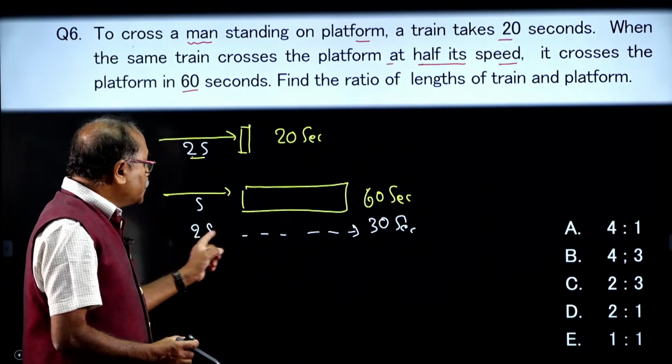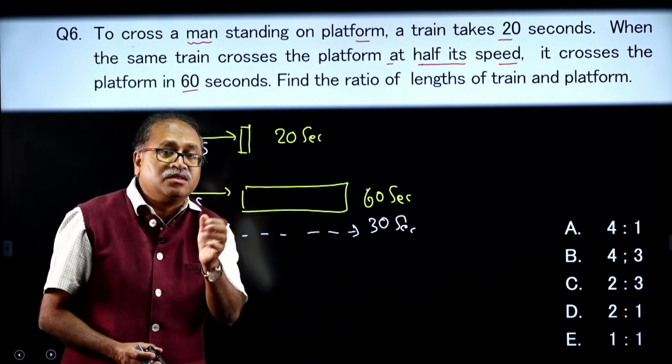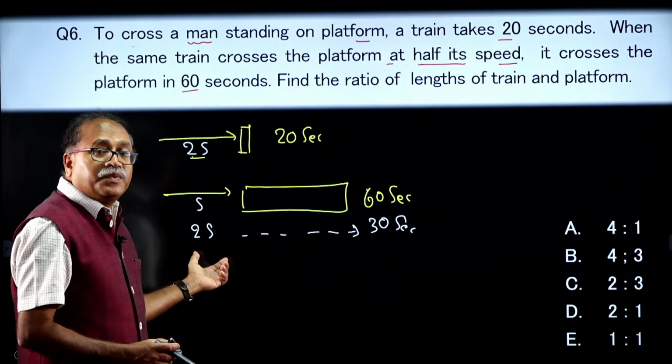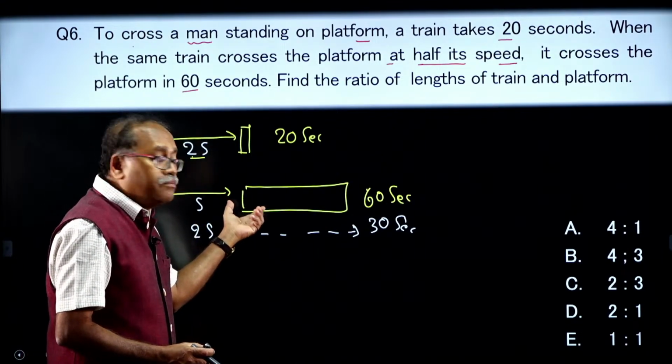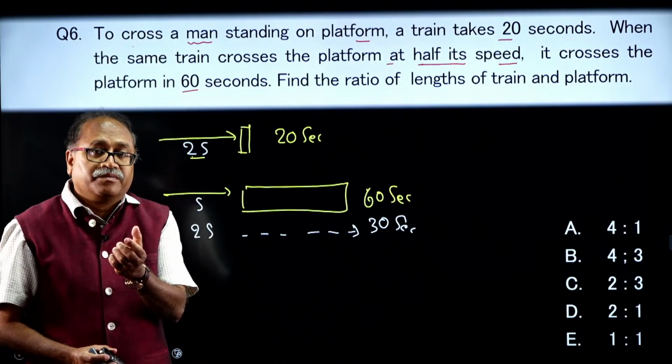With the original speed, it takes 20 seconds to cross its own length, and its own length plus the length of the platform takes 30 seconds.